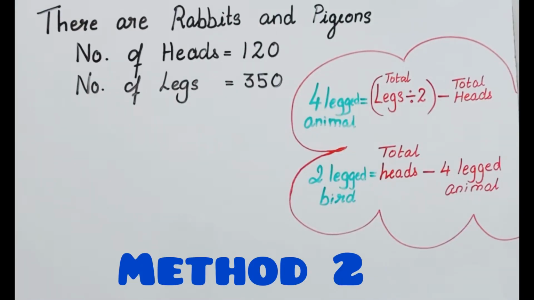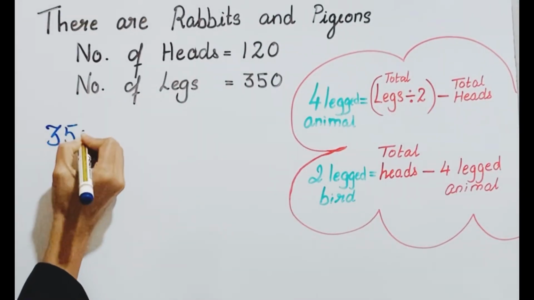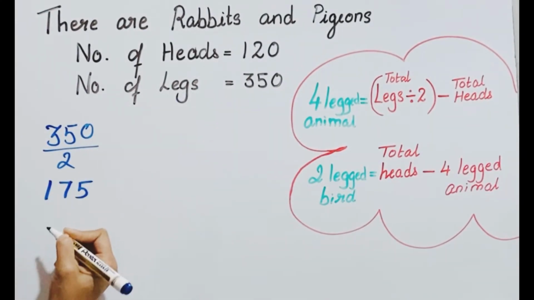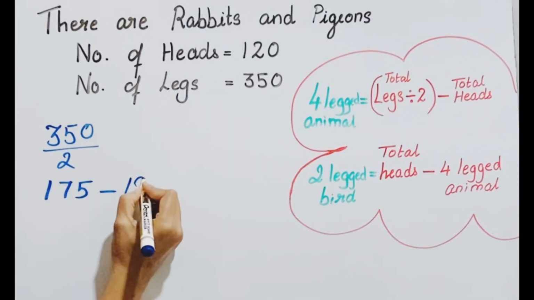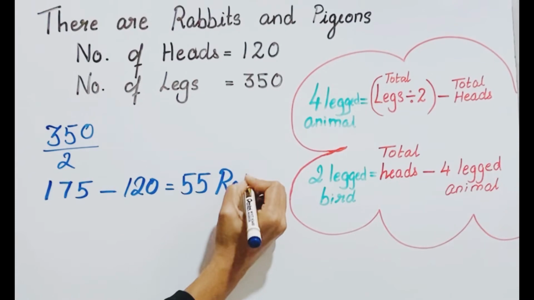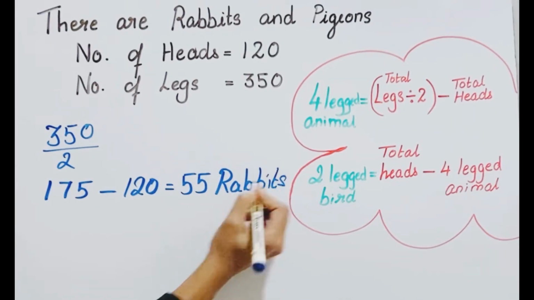Now let's see how to solve the same problem in an easy and fast way. Take the total number of legs and divide it by 2, as all the animals definitely have 2 legs. So you will get 175. Then subtract the number of heads. You will come to know how many 4-legged animals there are.